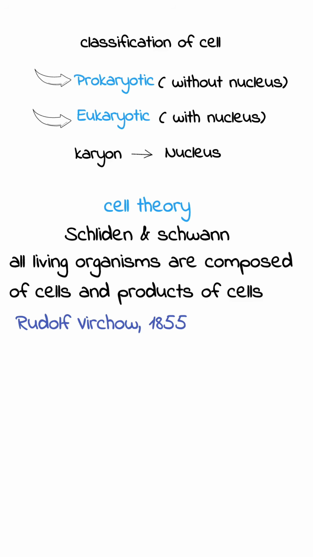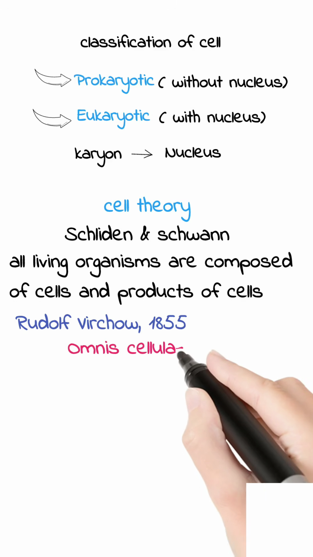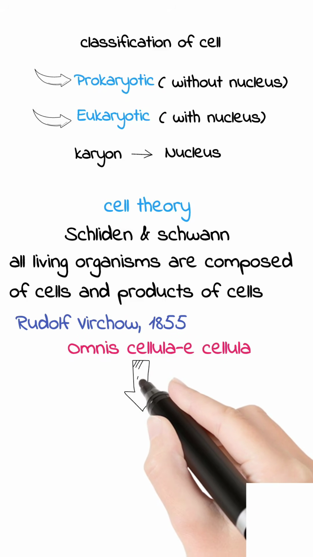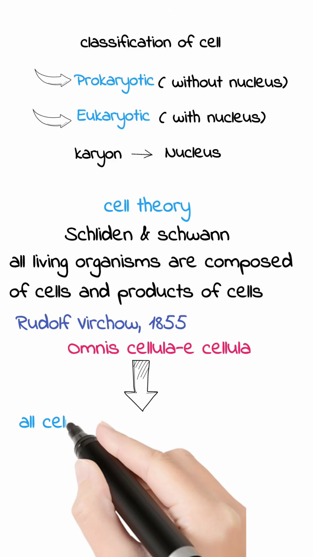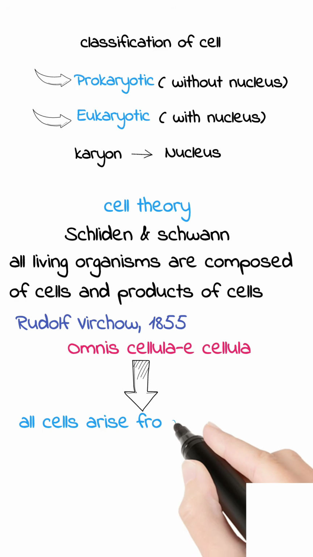So in 1855, for the first time, a new scientist, Rudolf Virchow, proposed modern cell theory, according to which new cells arise from pre-existing cells. He explained it in his own language, omnis cellula e cellula. If we translate it into English, it means that all cells arise from pre-existing cells.